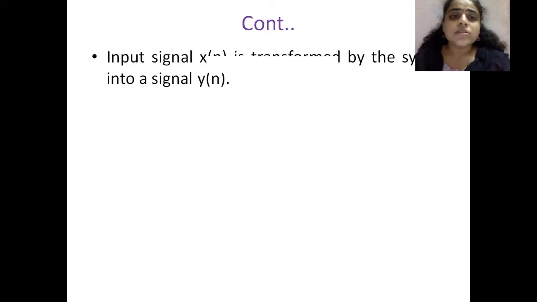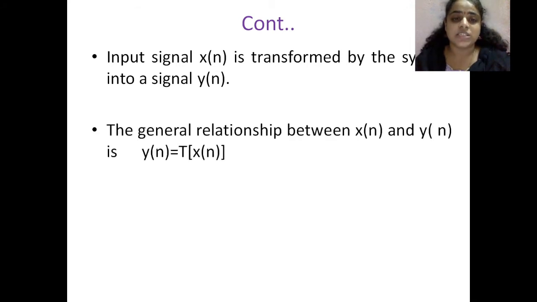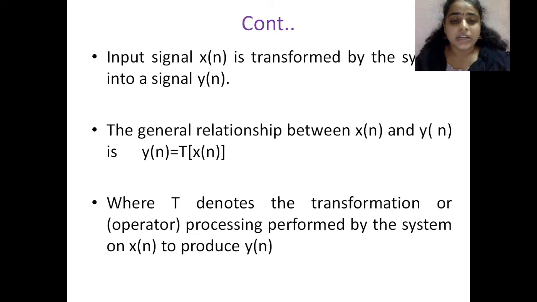Next, there are some key points to know about discrete time systems. Let us see them one by one. Input signal x of n is transformed by the system into a signal y of n. The general relationship is y of n equal to T of x of n, where T denotes the transformation or operator, the processing performed by the system on x of n to produce y of n.